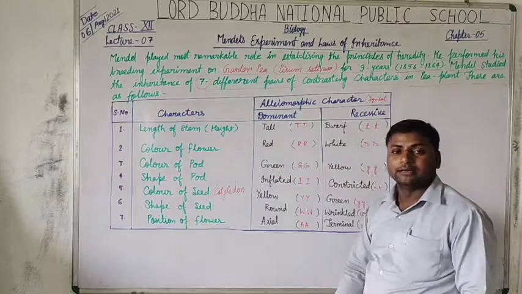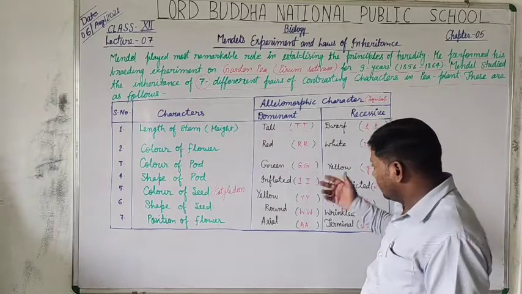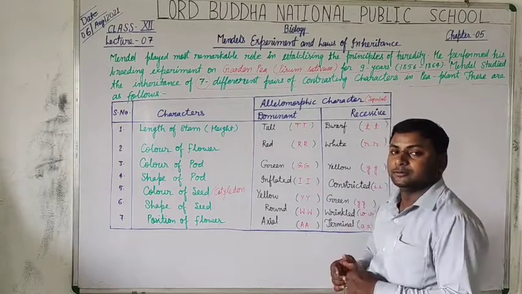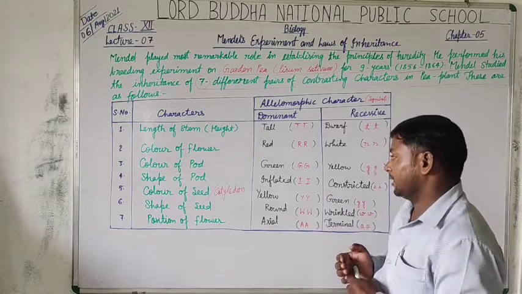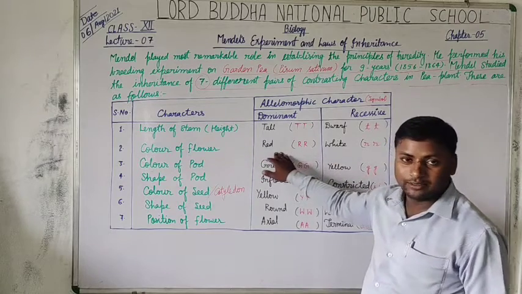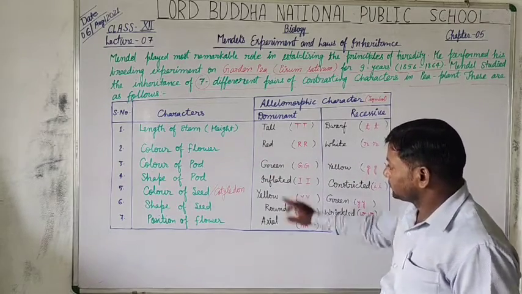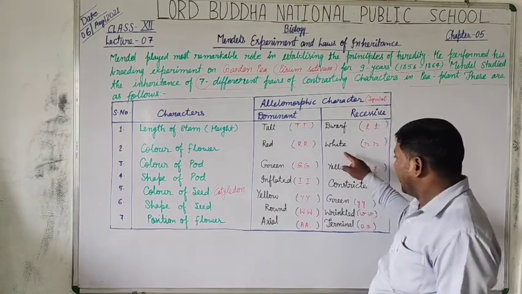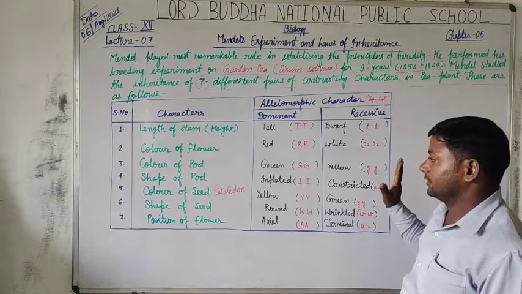Either violet or purple and pink colors are present in the pea plant, but here we take red and white in spite of these colors. Okay, so here red is the dominant color and white is the recessive color.